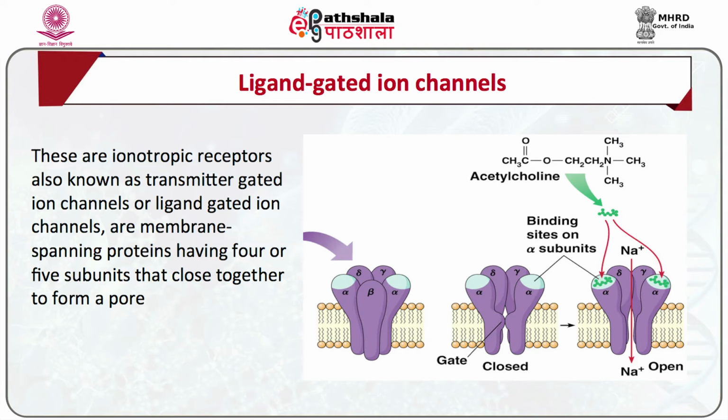Ligand gated ion channels or transmitter gated channels. These ionotropic receptors, known as transmitter gated ion channels or ligand gated ion channels, are membrane spanning proteins having 4 or 5 subunits that close together to form a pore.